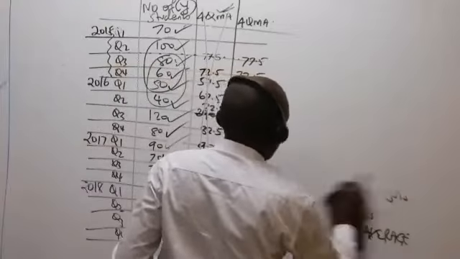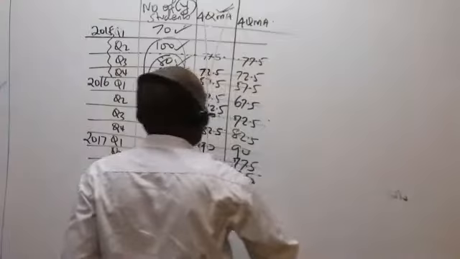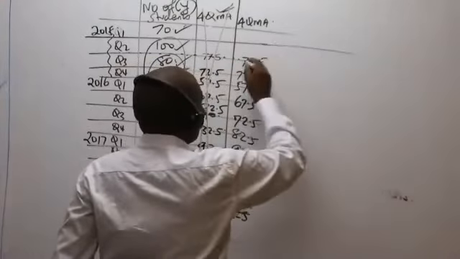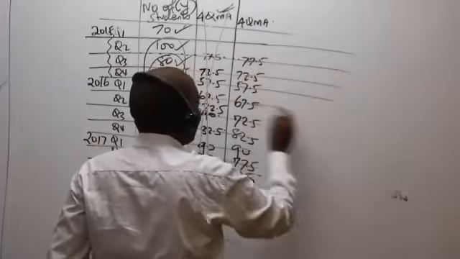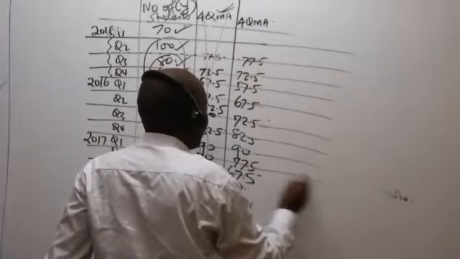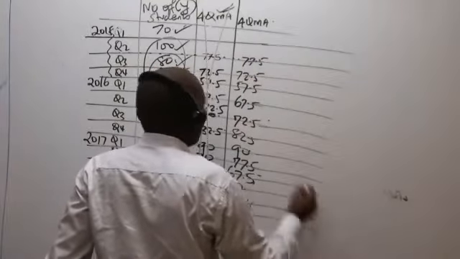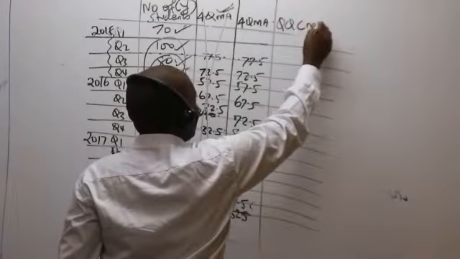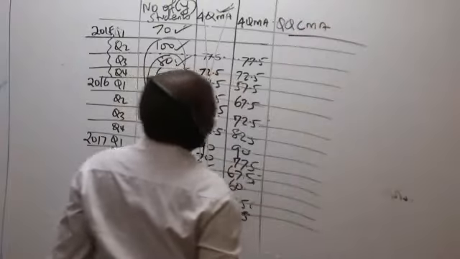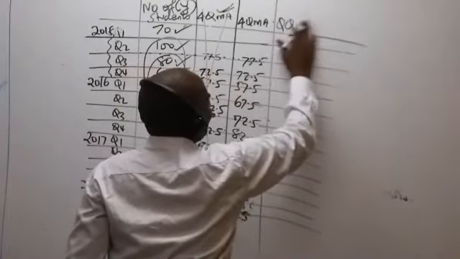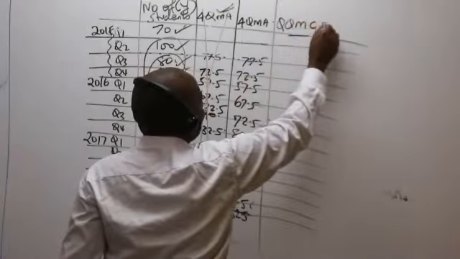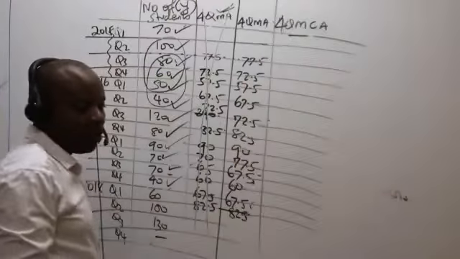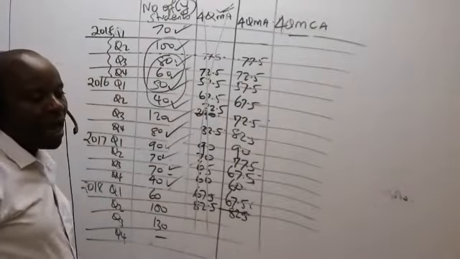So come and give us a centered moving average. The last step of getting the trend: the 4-quarter centered moving average.